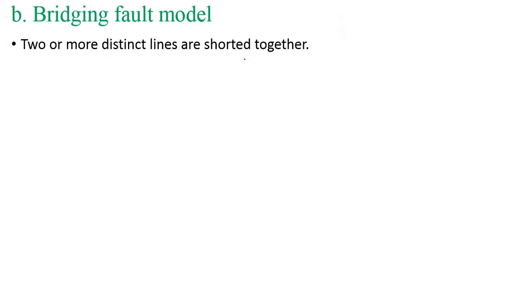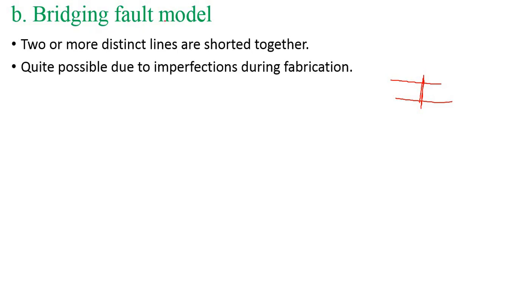But in bridge fault modeling, if 2 or more distinct lines are shorted together, that means this is 1 and this is 1, and if these two are shorted, the fault modeling is called bridge fault modeling.